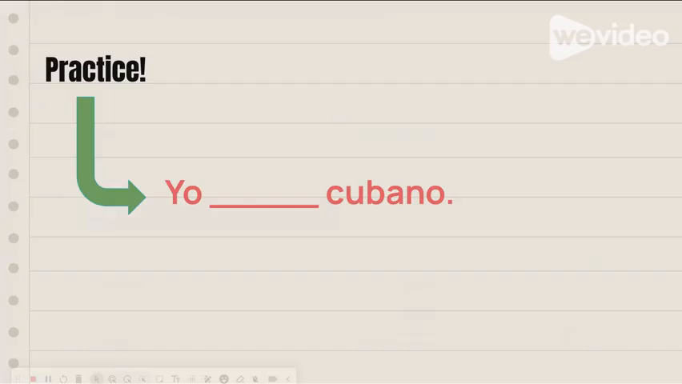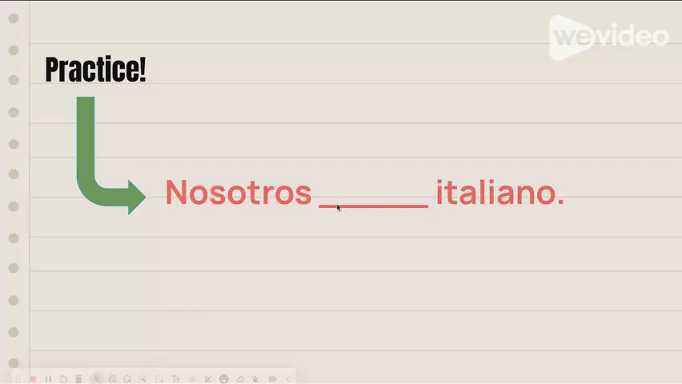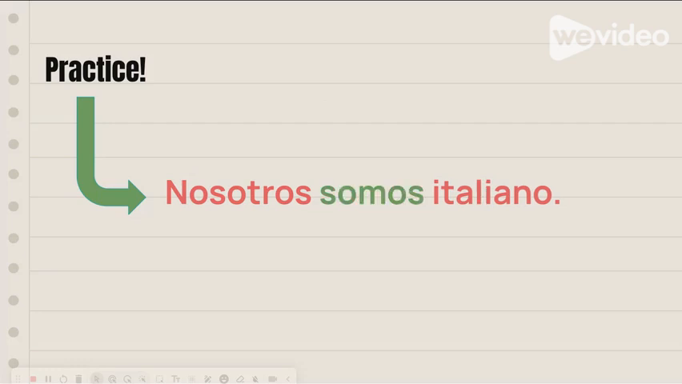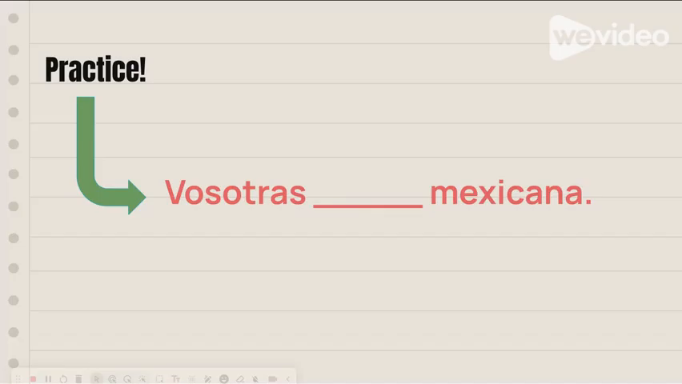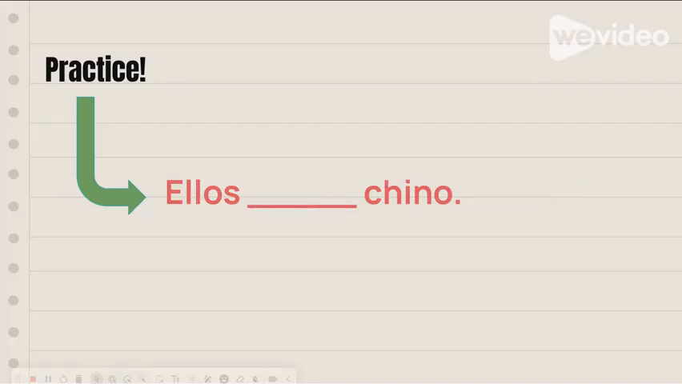So when you're saying yo blank cubano, you would say yo soy cubano. For tú blank argentino, you would say tú eres argentino. Ella blank japonesa would be ella es japonesa. Nosotros blank italiano, it'd be nosotros somos italiano. Vosotras blank mexicana, again this word wouldn't change even though this is referring to a female. It would be suis. And then ellos blank chino, you'd say ellos son chino.